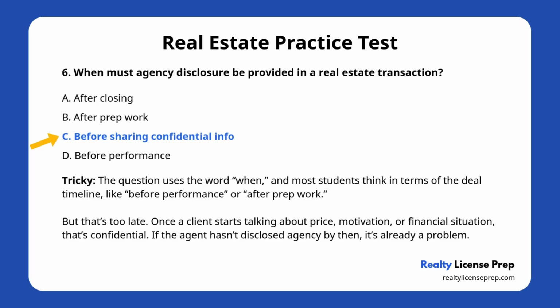The question uses the word "when," and most students think in terms of the deal timeline, like before performance or after prep work. That leads many to choose D, thinking the disclosure comes right before any actual services begin. Others pick B because they assume the disclosure comes after the agent has done initial work. But that's too late. Once a client starts talking about price, motivation, or financial situation, that's confidential. If the agent hasn't disclosed agency by then, it's already a problem. So the key is, disclosure comes early, as soon as the conversation turns confidential.